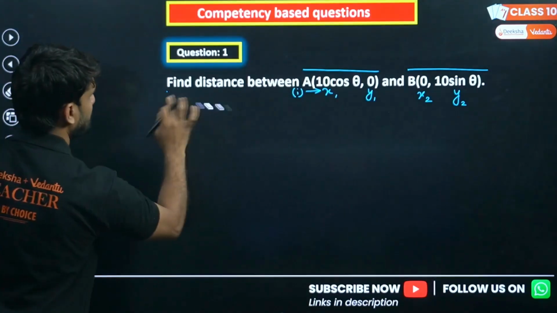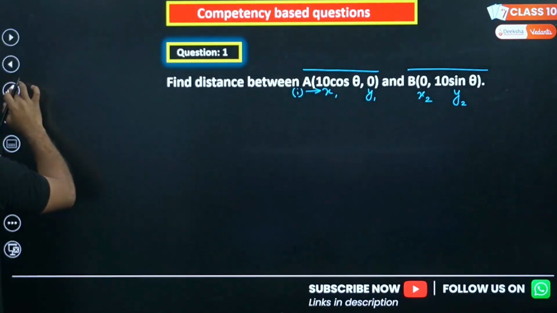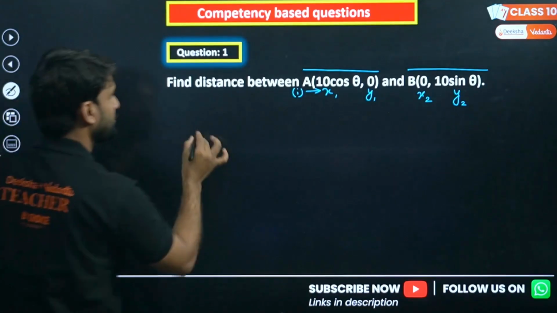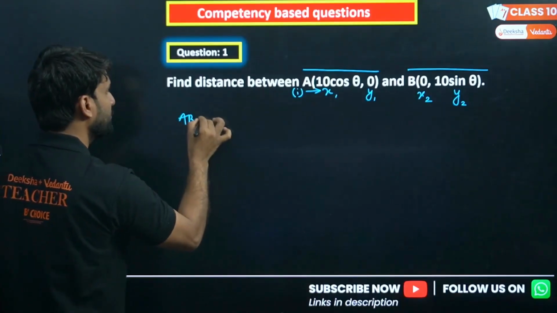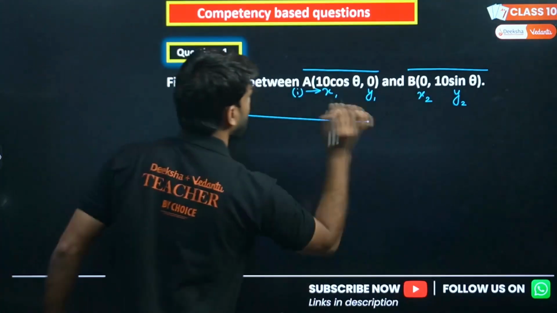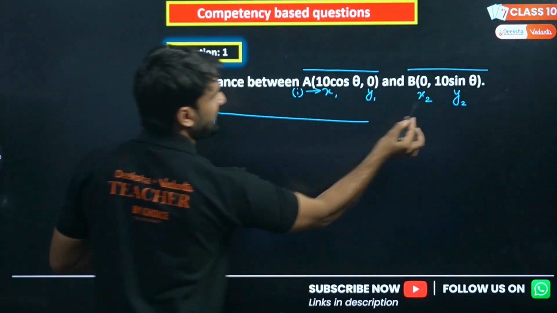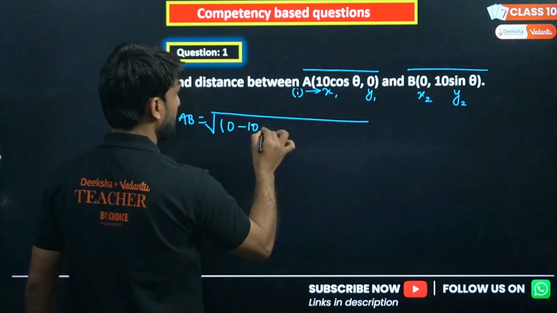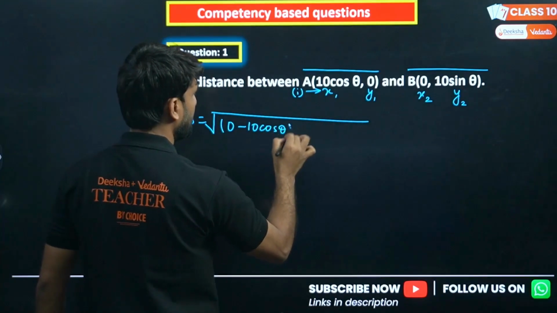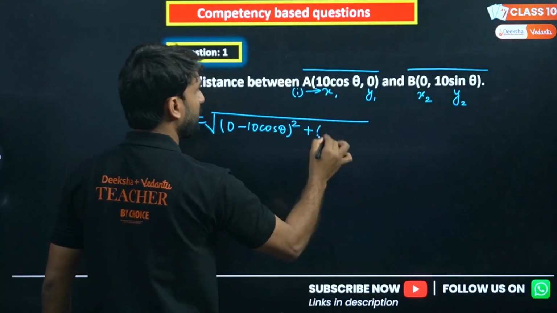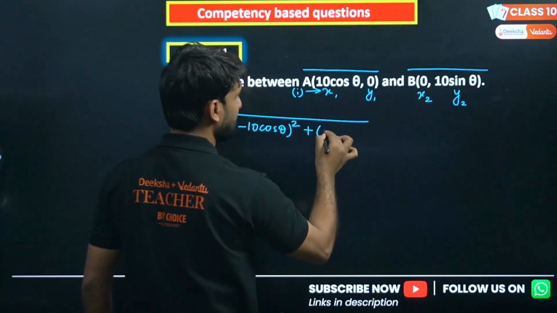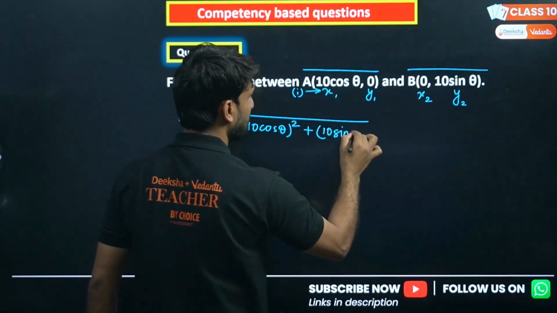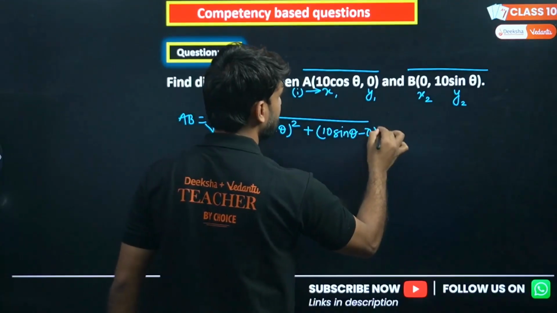Let me write a bit below because I need some space here. So finding AB here, under root, x2 minus x1, which is 0 minus 10 cos theta, square, plus y2 minus y1, where y2 is 10 sin theta, so 10 sin theta minus 0, whole square.